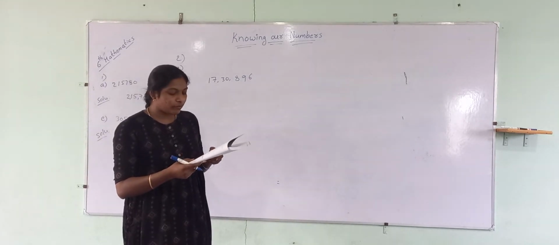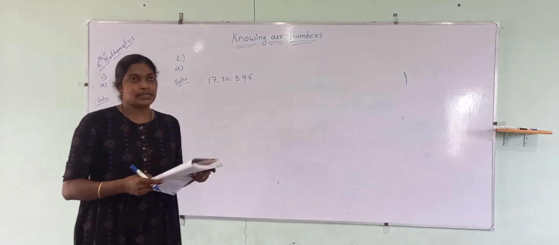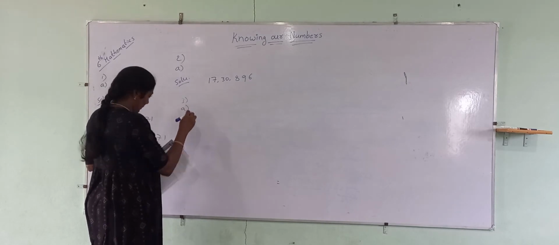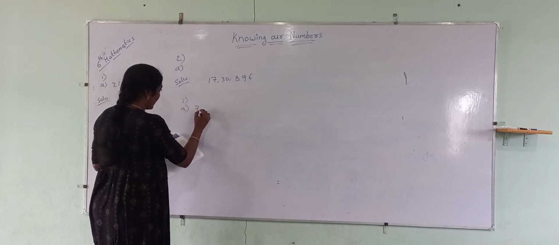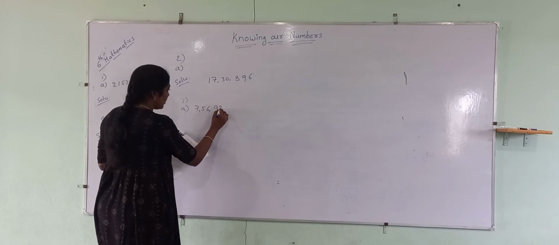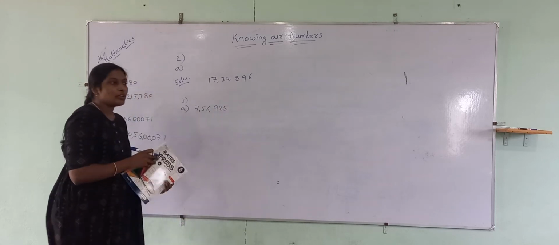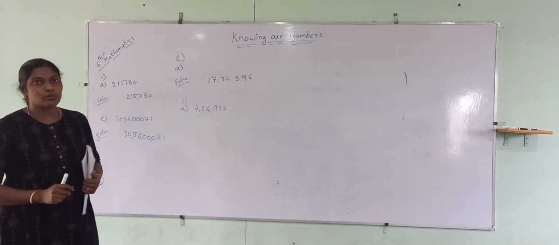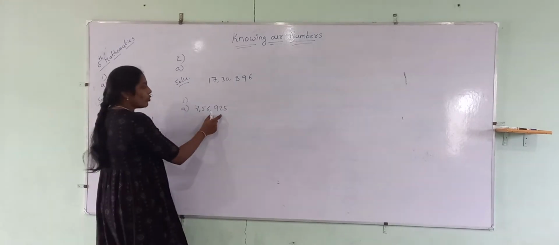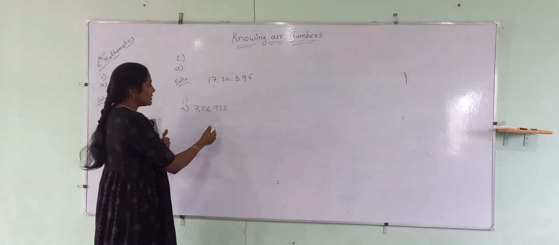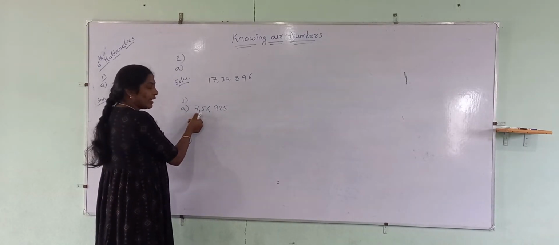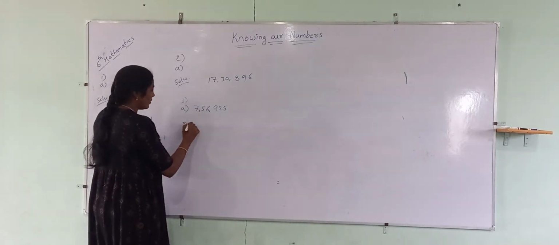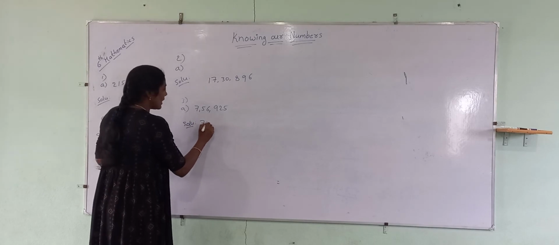Write the expanded form of the following numbers. How did we used to write the expanded form? To write the expanded form, we have to use the place value of each and every digit. See, what is the place value of 7? This is in the lakhs place. So what do we have to write? 7 lakhs.